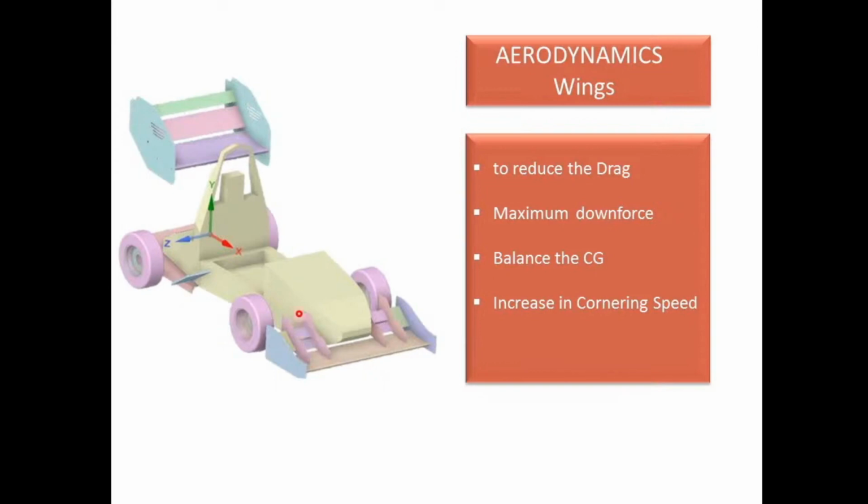Downforce is nothing but the vertical force which acts on these wheels, so that maximum amount of speed and maximum amount of traction can be obtained. As well as we can balance the CG by adjusting the weight or the downforce of the front and the rear wings. Aerodynamic wings are used to increase the cornering speed just by increasing the downforce and increasing the traction of the vehicle.